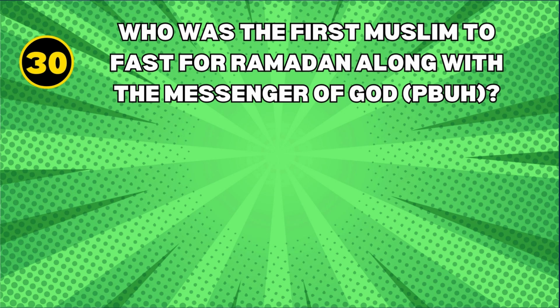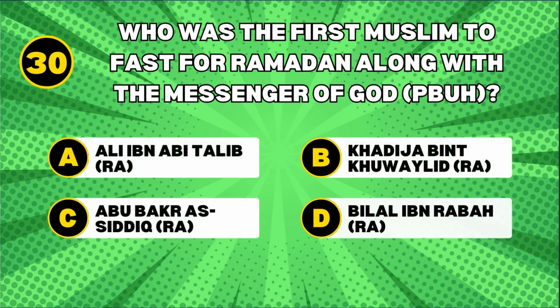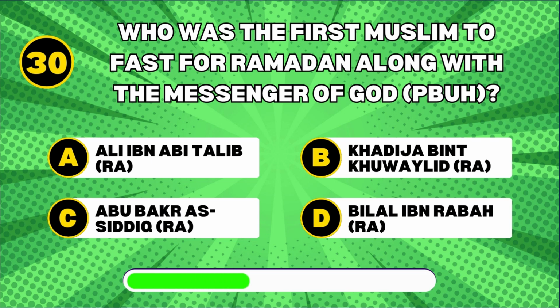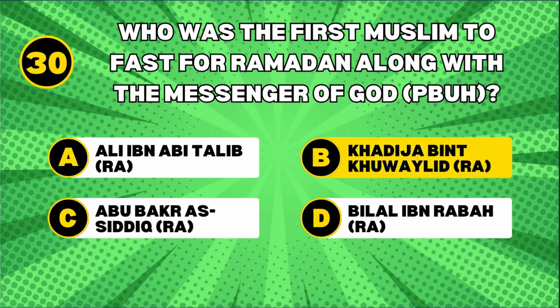Who was the first Muslim to fast for Ramadan along with the Messenger of God, peace be upon him? Khadija bint Khuwaylid, Allah be pleased with her. Khadija bint Khuwaylid, the wife of the Messenger of God, was among the first to fast for Ramadan with him.